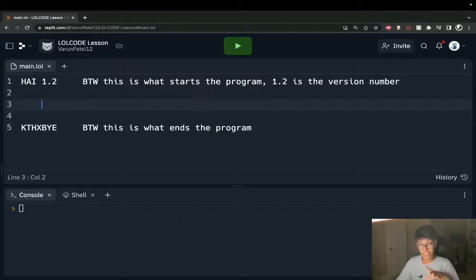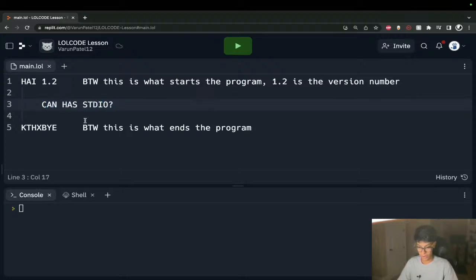The next thing we need to do is to print something out. Print statements are the traditional way of getting started. Again, first things first, we have to import our standard input output in order to push something out to the console or to take input. That input looks something like CAN HAS STDIO.